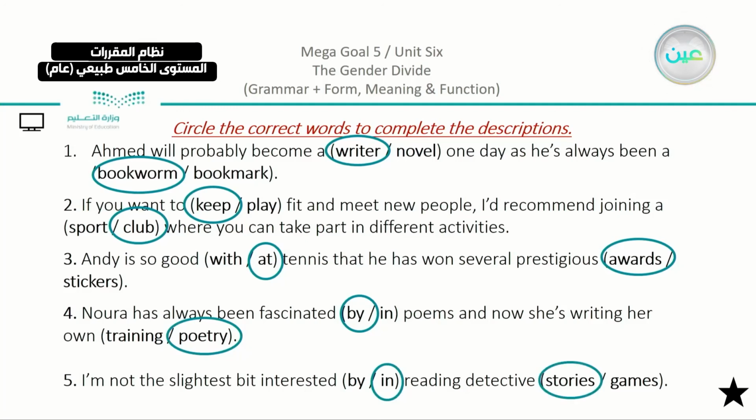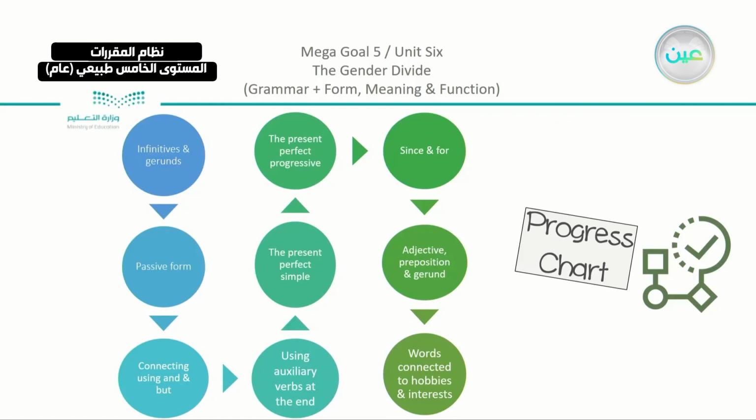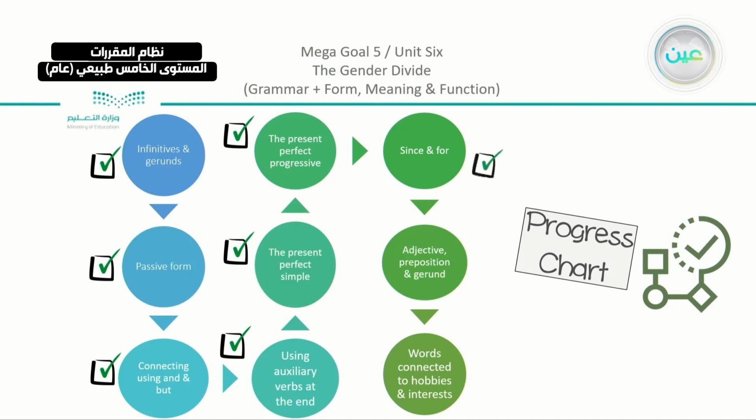So these are just examples of what we took concerning hobbies or interests. In our grammar and form, meaning, and function part that we took in Unit 6, we discussed the infinitives and gerunds. We turned them into the passive form. We also connected sentences using and or but. We also used auxiliary verbs at the end of these sentences. And then in the form, meaning, and function part, we had the present perfect simple, also the present perfect progressive. We used with them since and for in the sentence.